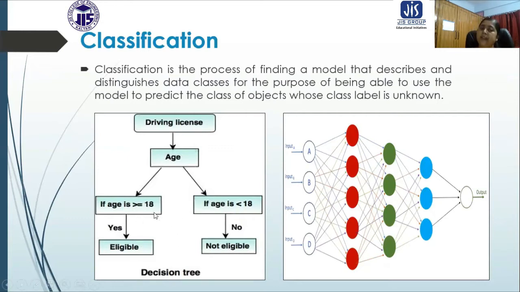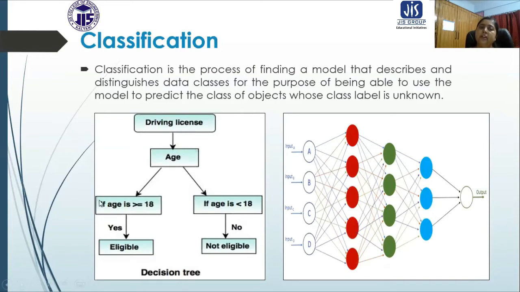So we can predict that the person is going to have a license because they are eligible. If it is put in this category, then we can predict that the person is not going to have the license because they are not eligible.